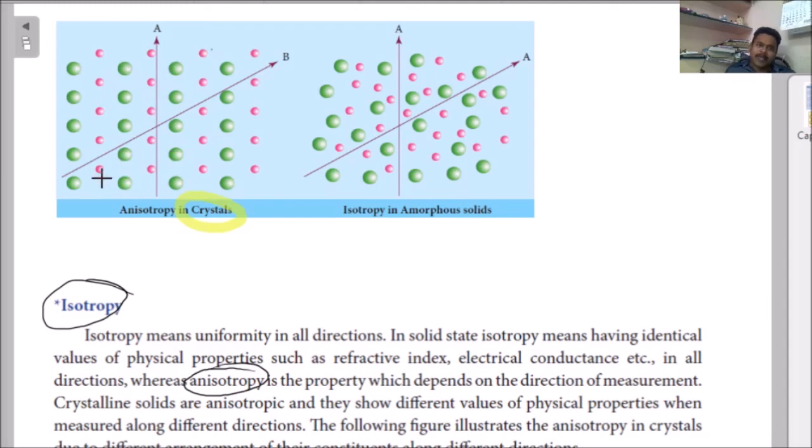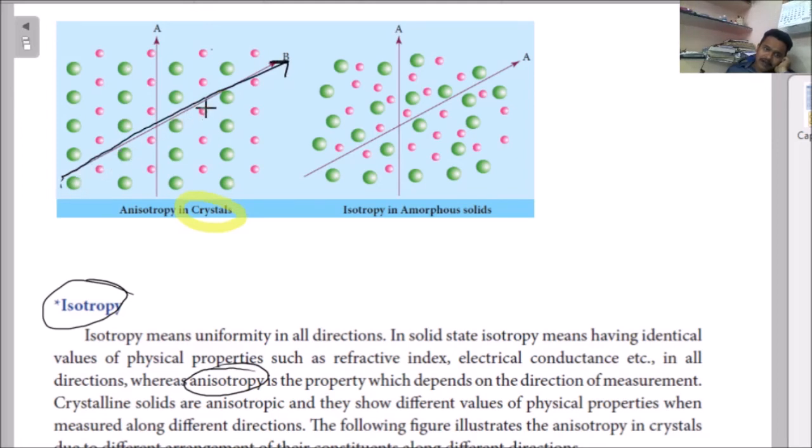So in any direction, when you observe a particular property, it will be different. For example, in this direction, whatever the arrow mark is, in this direction what are there? Green atom, red atom, green atom, red atom.